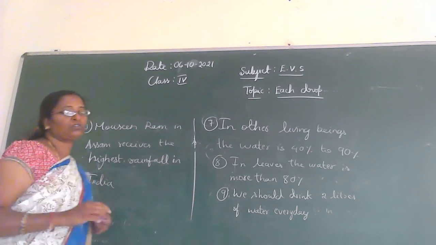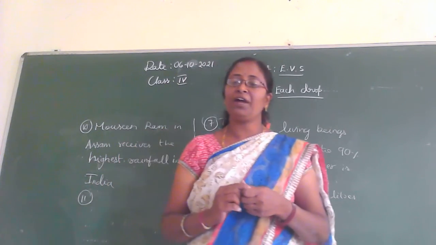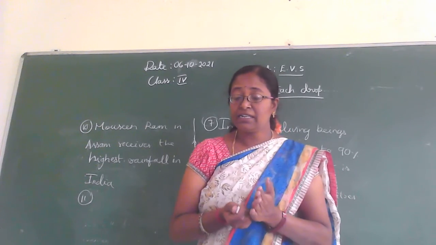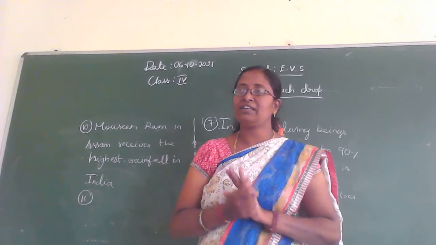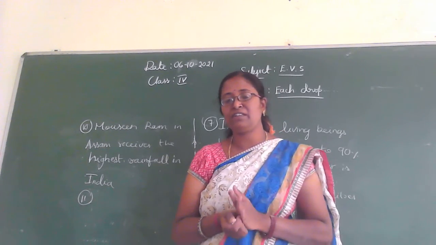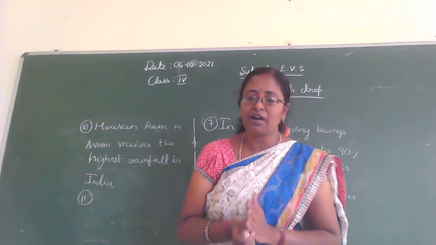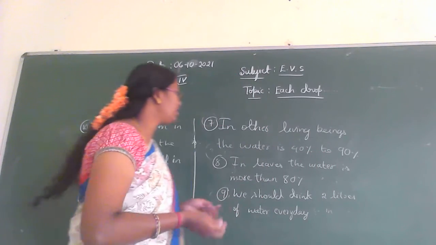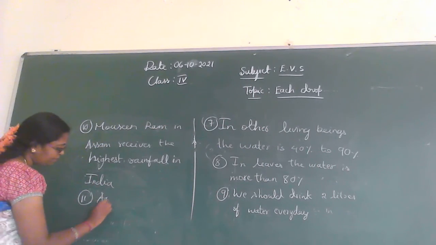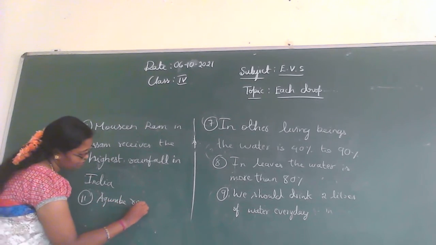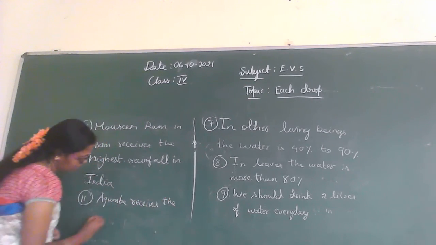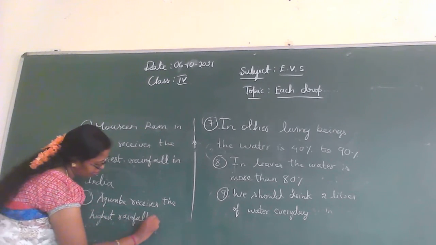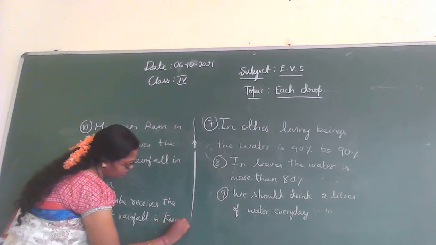Okay. So what about our state? Agumbe is present in our state. Have you heard about this name? It receives the highest rainfall in Karnataka. So Agumbe is a place in Karnataka. It also receives the highest rainfall in our state, in Karnataka. Okay children, Agumbe receives the highest rainfall in Karnataka.